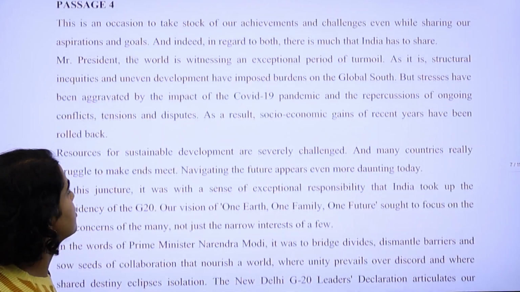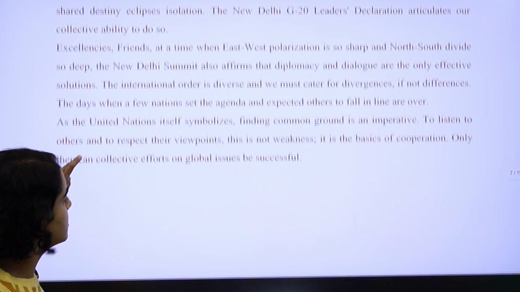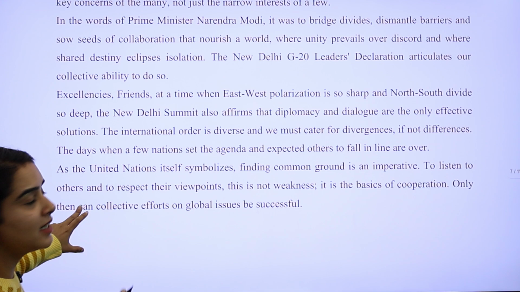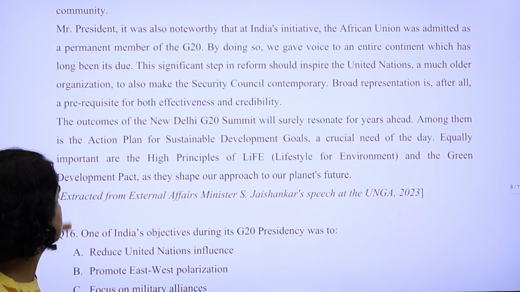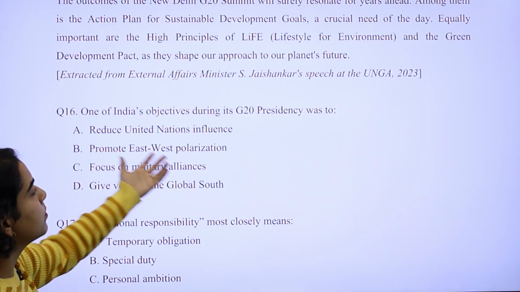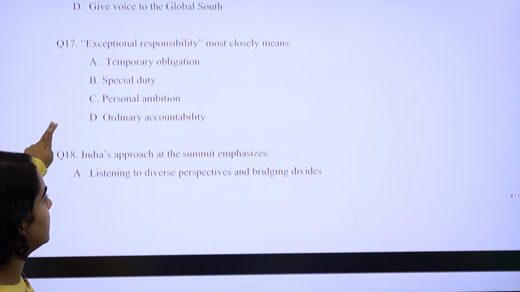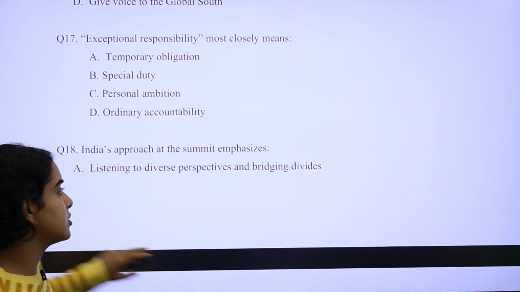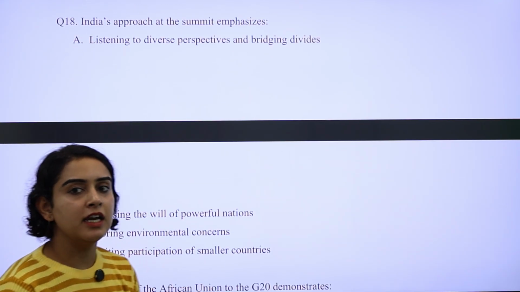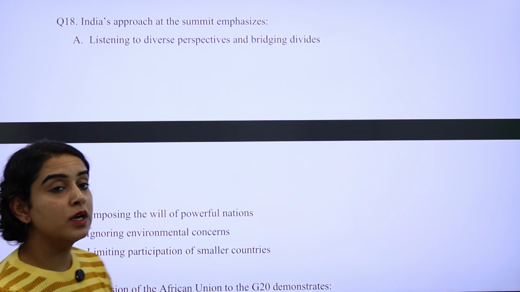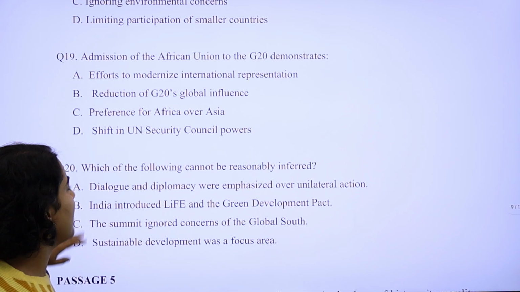Again, length of the passage is fairly decent. Around 1.5 to 2 minutes are enough to read this passage carefully. And once you've read the passage, let's go to the questions, right? The objective of the passage, meaning of the term exceptional responsibility, India's approach based on the passage, right? Everything is based on the passage, and all the answers you can actually find in the passage only, or you can deduce if you've read the passage carefully, right? So this is fairly simple.